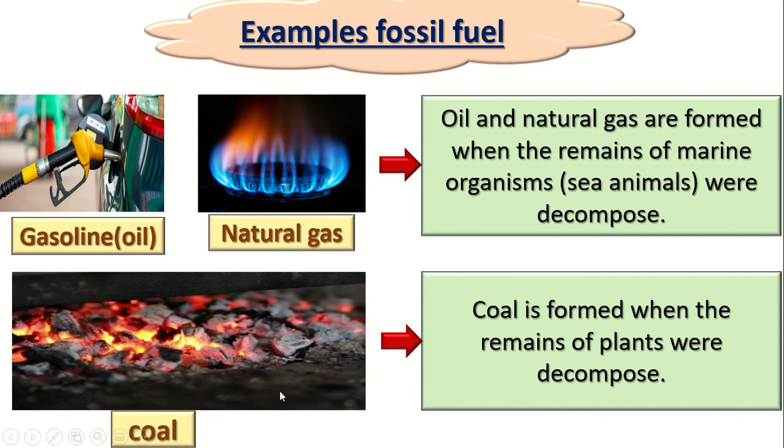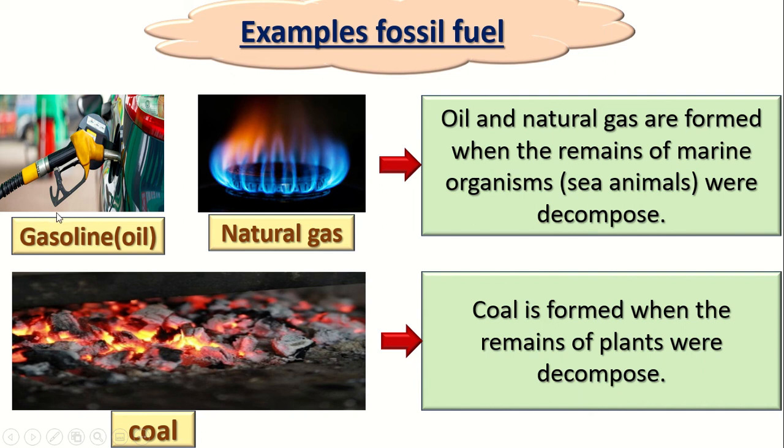Do you remember what the coal is made of? It's made of dead trees from millions of years. Excellent. So the coal is formed when the remains of plants decompose. When the plant dies and is buried under the earth's surface and decomposes for millions of years, it will become coal. So the coal is a fossil fuel.